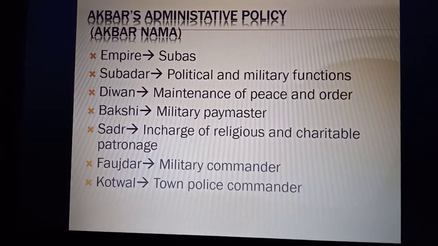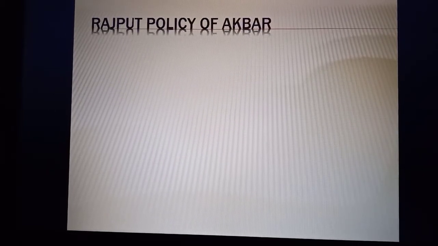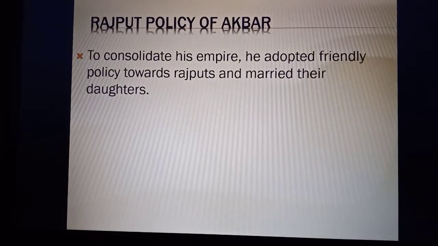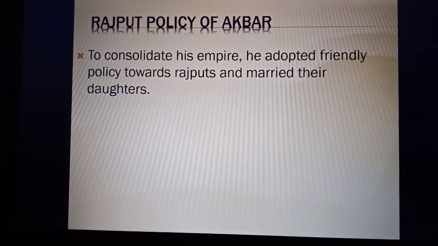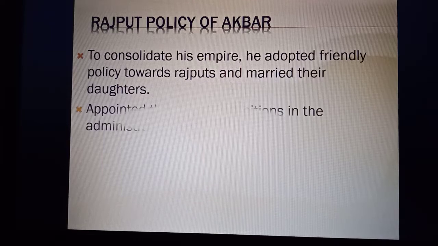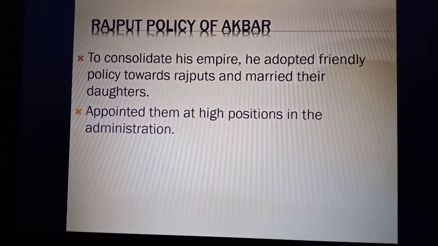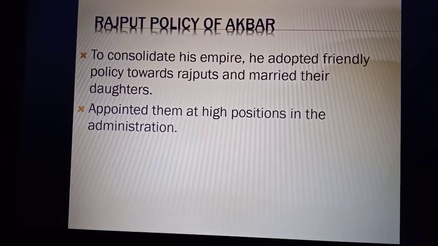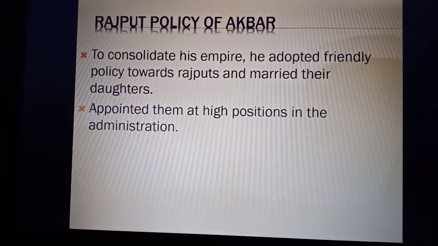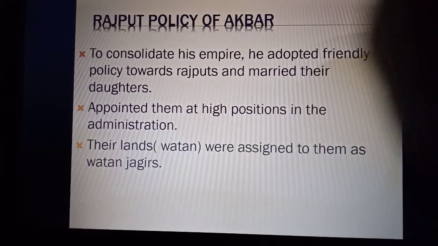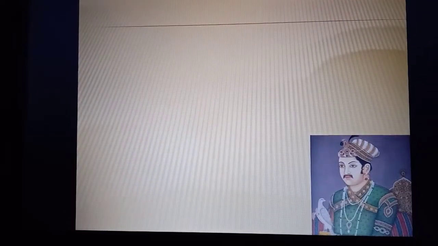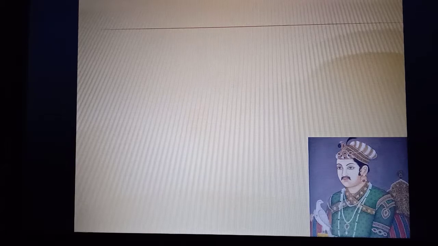Akbar used different policies to consolidate his empire. He adopted friendly as well as matrimonial policies towards Rajputs. He appointed them at high positions, as Raja Todarmal was the finance minister in his empire, and so on. Few Rajputs were given their kingdom back, called Watan Jagirs. Still they were under the control of Akbar to show the supremacy of Akbar.